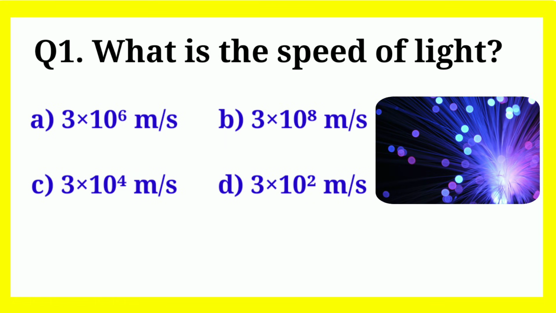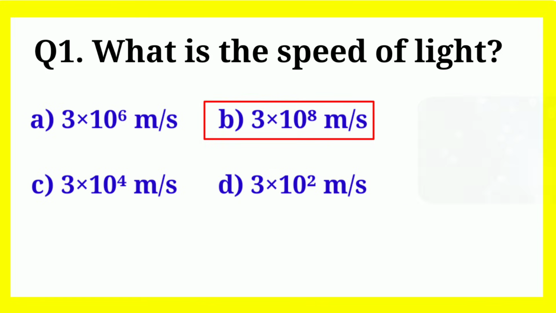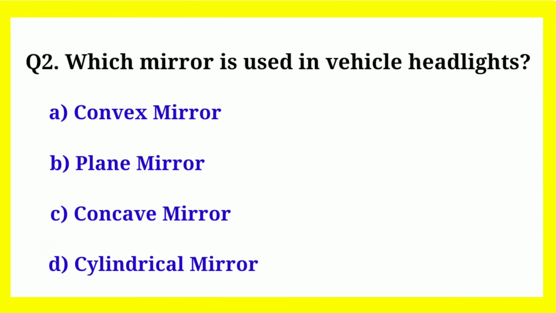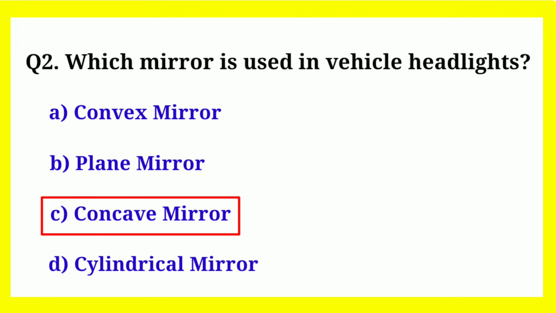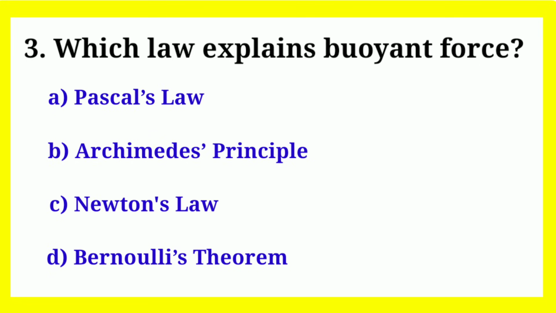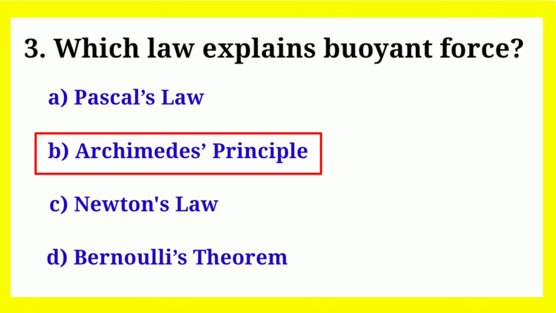What is the speed of light? Correct answer is 3 times 10 to the power of 8 meter per second. Which mirror is used in vehicle headlights? Correct answer is concave mirror. Which law explains buoyant force? Correct answer is Archimedes' principle.